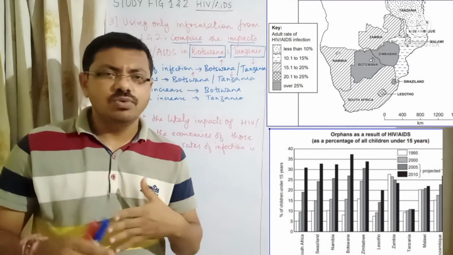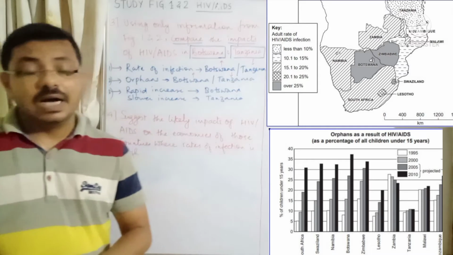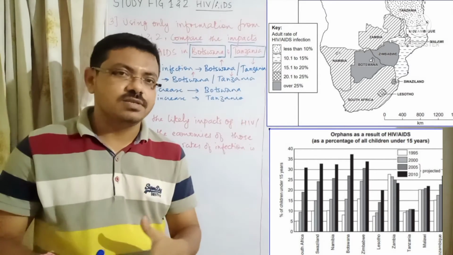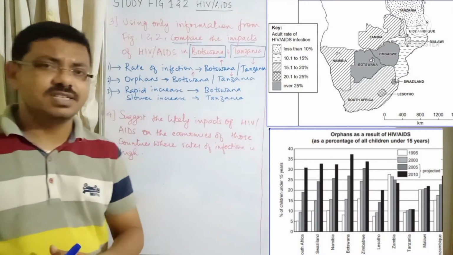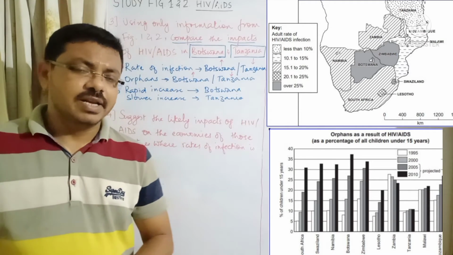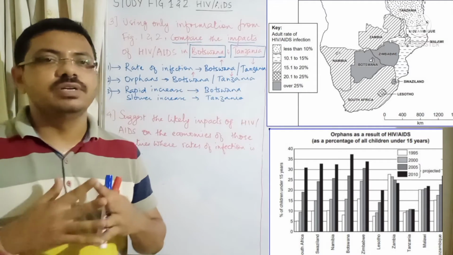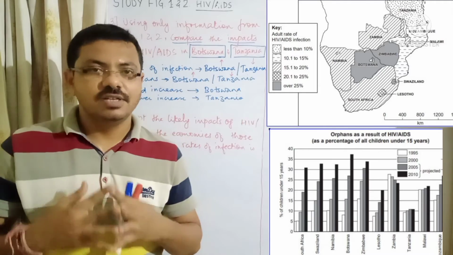But if you are not able to find this, then you can have a third idea. You can say that HIV/AIDS is a serious issue in Botswana, because if you look at the number of orphans and the cases registered, they are much higher in Botswana than Tanzania. So HIV/AIDS is not a serious issue in Tanzania, but in Botswana it is a serious issue.